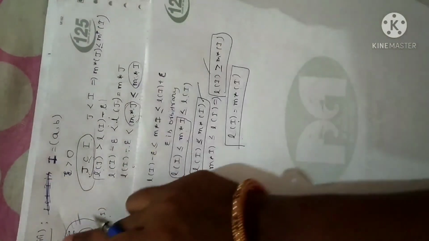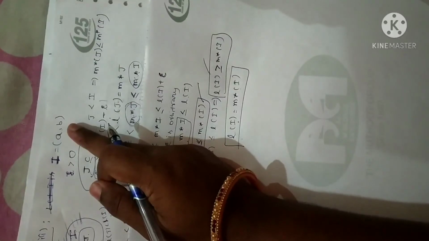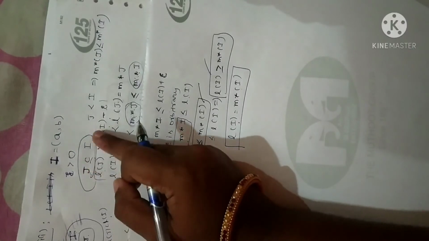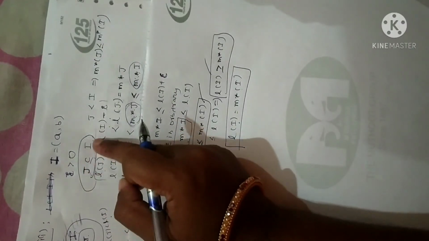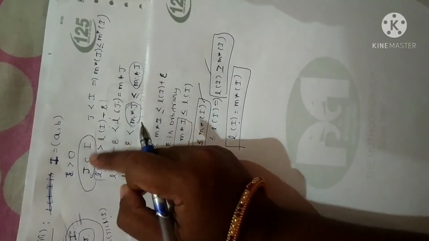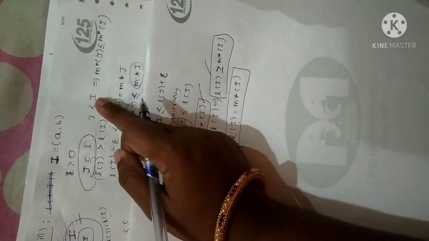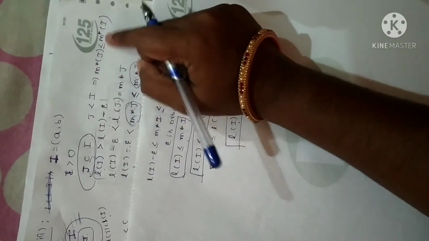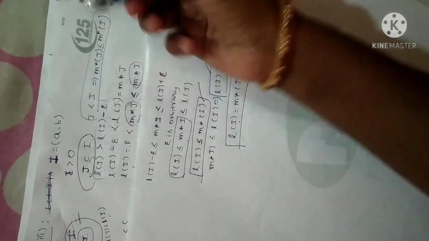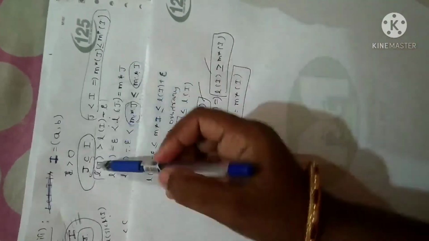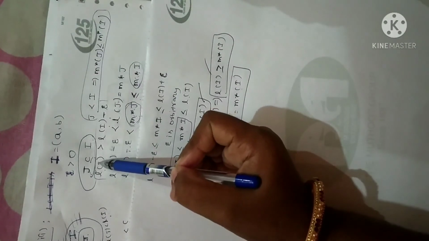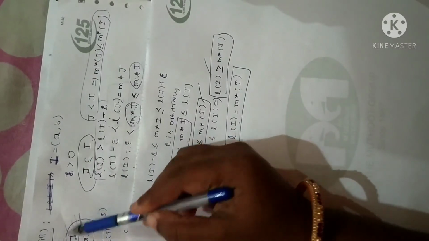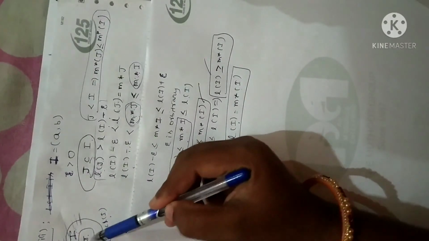I am repeating case 2 once again. I have considered an open interval, then there will be an epsilon greater than 0 such that some interval j is a subset of I. In the sense, I am considering one of the intervals within the set I. So if this is the case, I can write j is less than I by using the monotonic property. Now I am applying measure on both sides, so I can write this expression. The same statement I will be using in the further step. Now clearly length of j will be greater than length of I minus epsilon. Why? Because if you keep on removing an element from I, again it will become smaller compared to I.